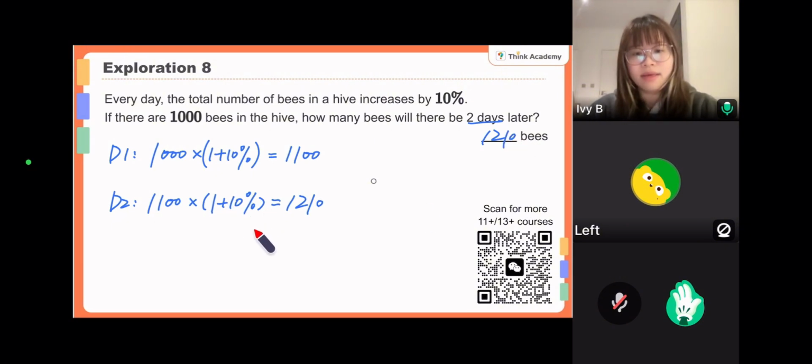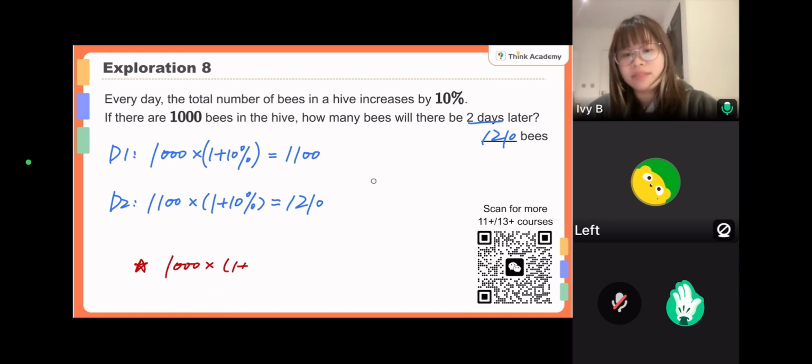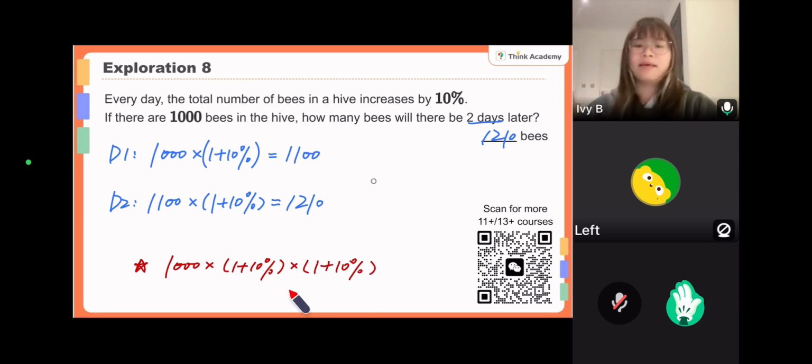Are you guys okay? Well, you can also write it in this way: 1,000 times 1 plus 10%, and this is for day 1. And then for day 2, you also increase in this way, 1 plus 10%. So you can also do it in this way, and the answer is still the same. So much about this.